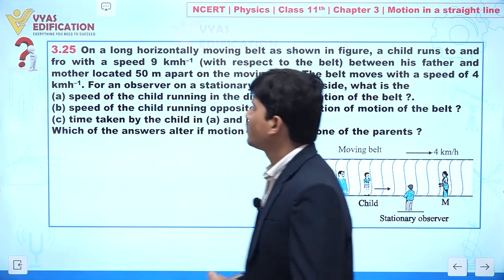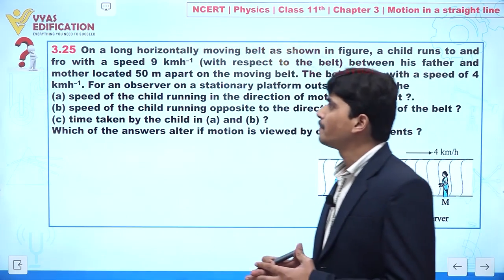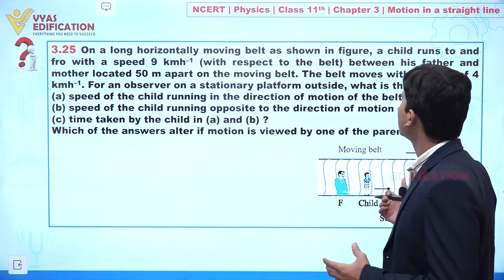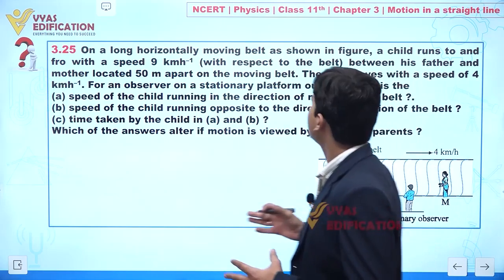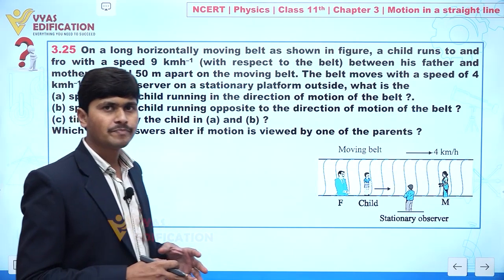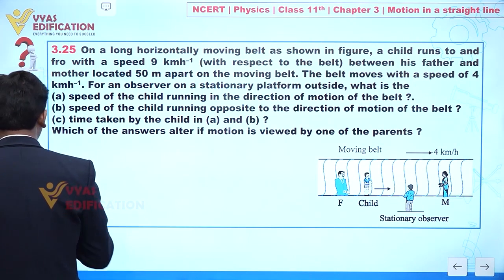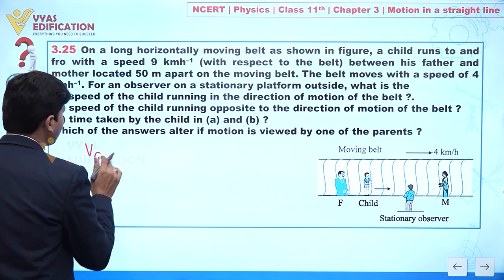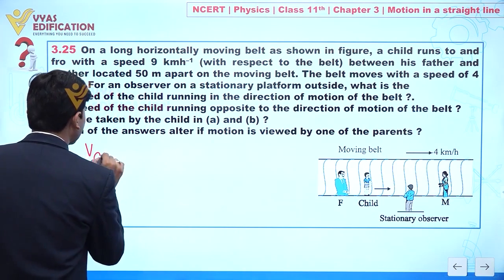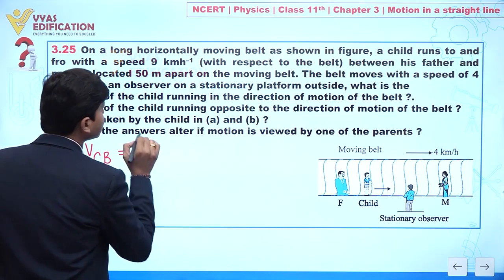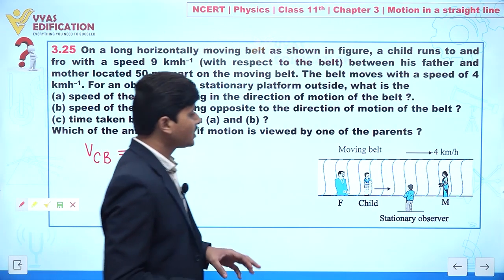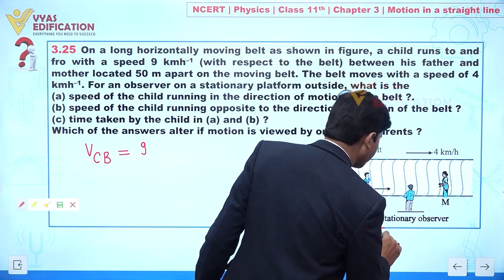Now dear students, we are going to discuss question number 3.25, and in this question it is given that on a long horizontal moving belt, as shown in the figure, a child runs to and fro with a speed of 9 km per hour with respect to the belt. Clear? So here the velocity of the child with respect to the belt is given, and this is 9 km per hour, between his father and mother, and the distance between father and mother is given as 50 meters.